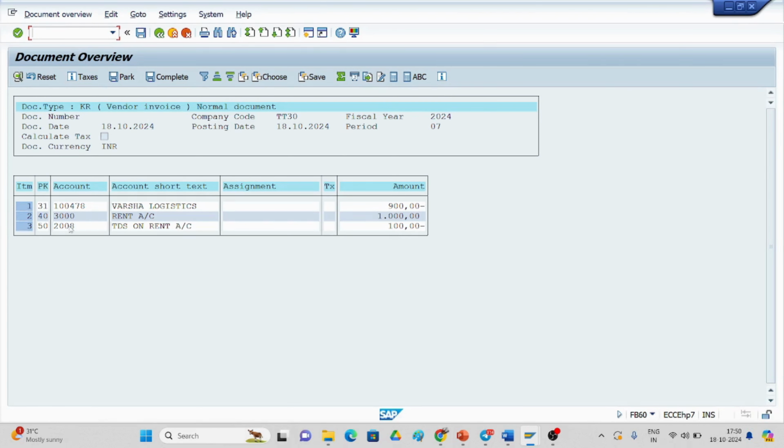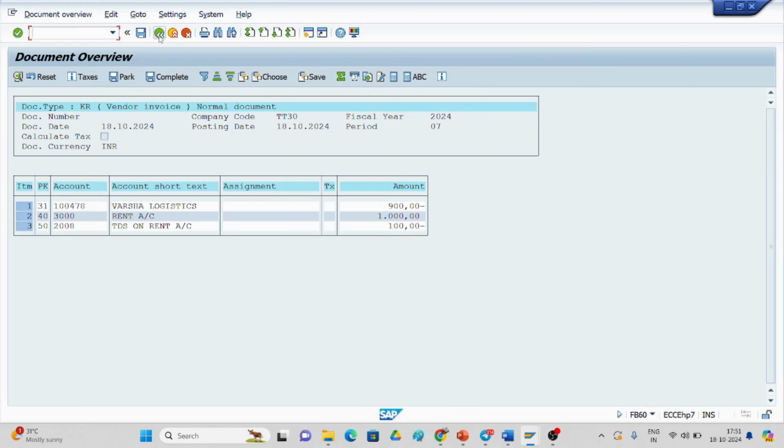If you observe the line items, the rent account is debited and the vendor account is credited as per the accounting. So line item 1, 40 is the GL account debit, rent account debit 1000 rupees, and if you go here, 50 is the credit for GL account, that is 2008, we have created TDS on rent. So we are deducting 10% from 1000, that is 100 rupees, on behalf of the vendor. So 900 rupees should be paid. Here 10% is deducted.